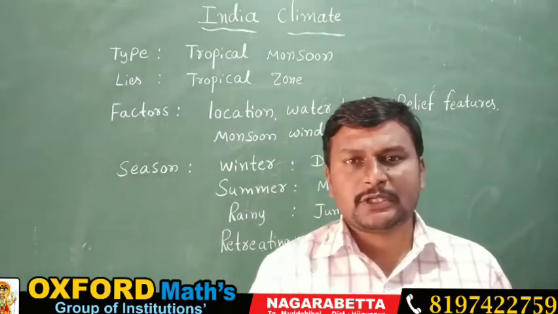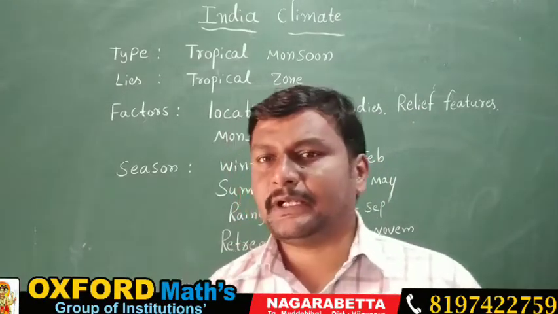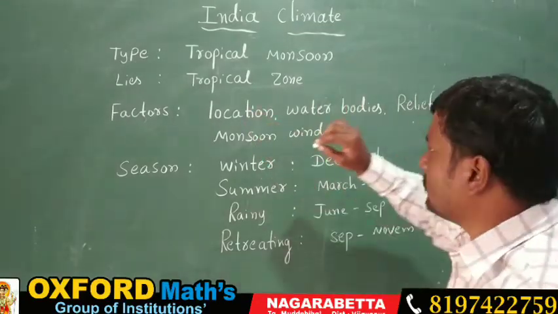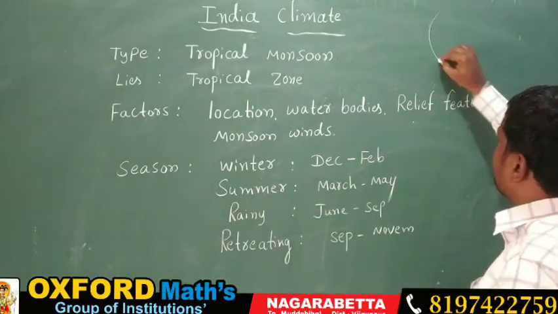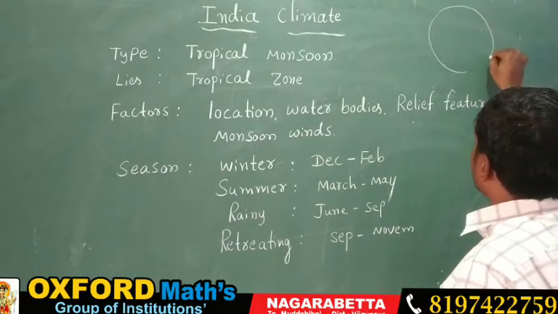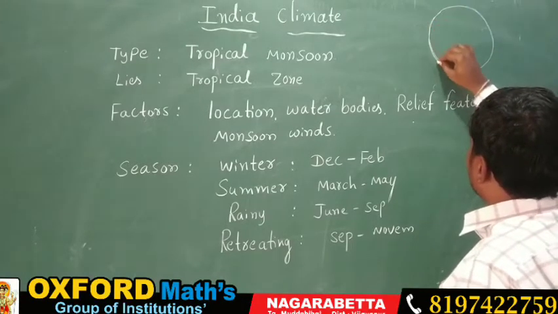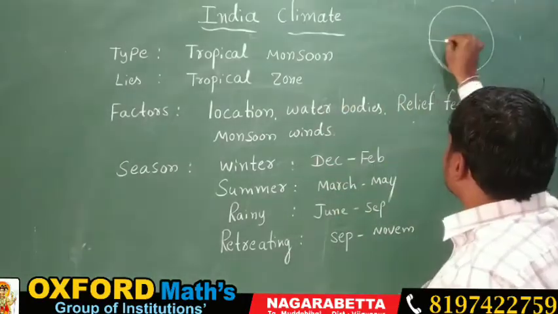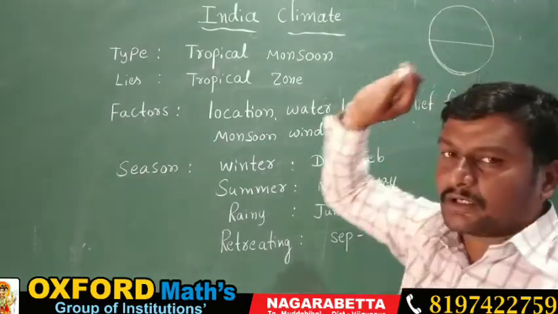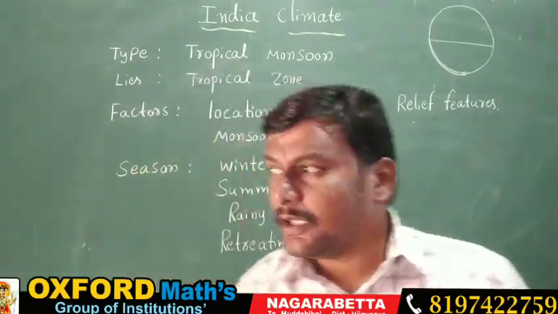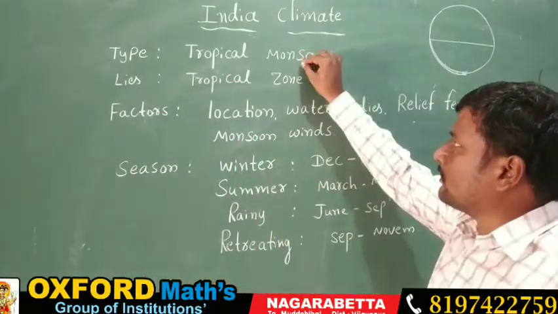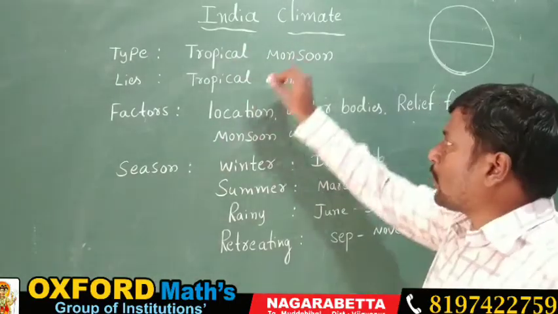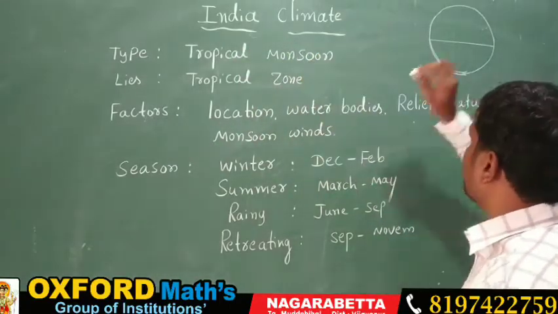So when we are going to discuss the climate of India, we are going to divide the whole earth into a spherical shape, that you know. So India is situated in which hemisphere? It is in the northern hemisphere, that already you know. So here we are going to study which type of climate we are going to have. Tropical monsoon climate. Tropical means what?